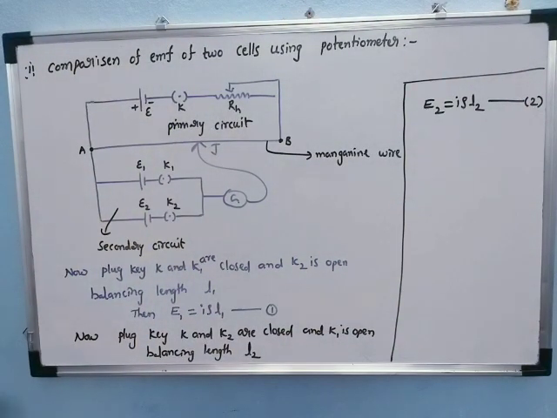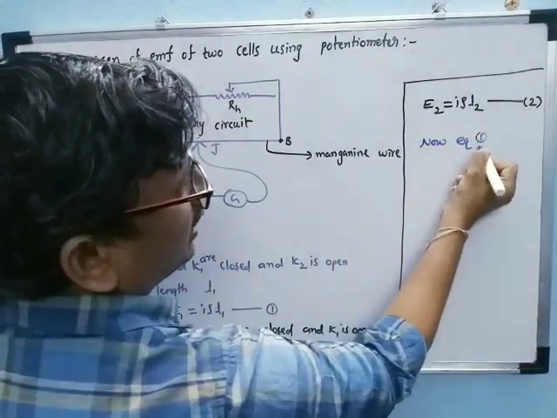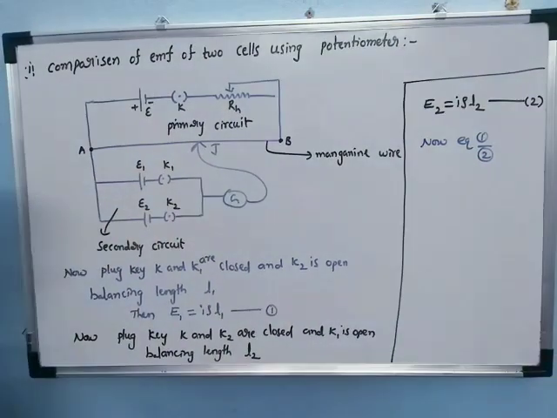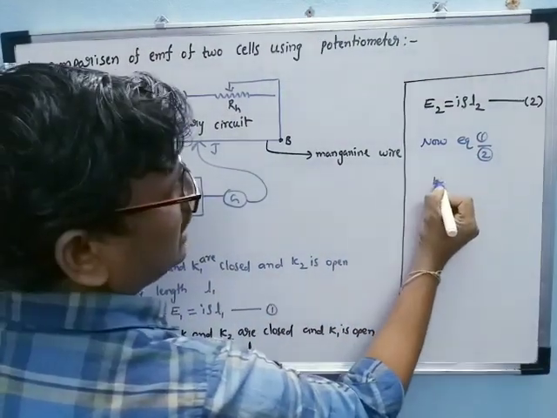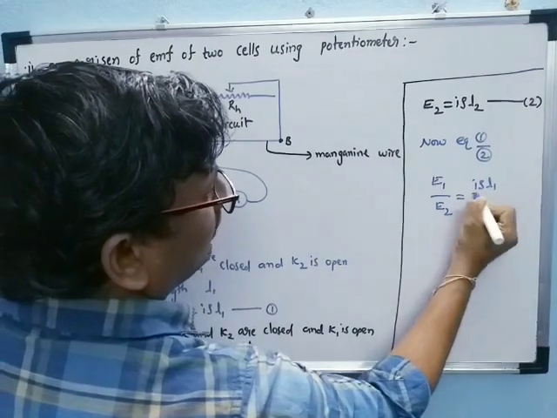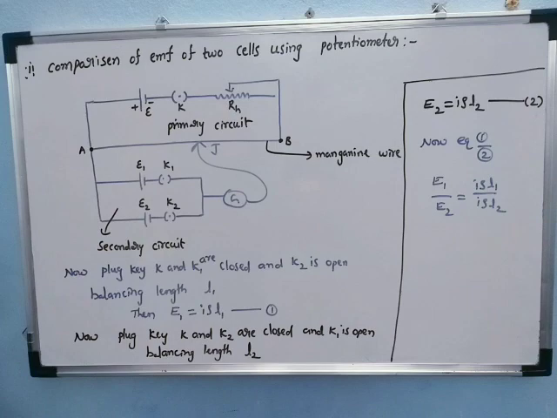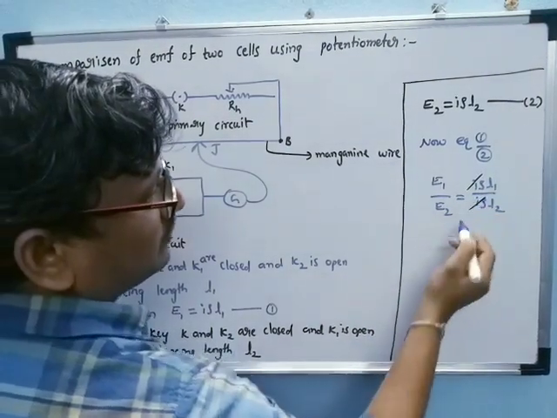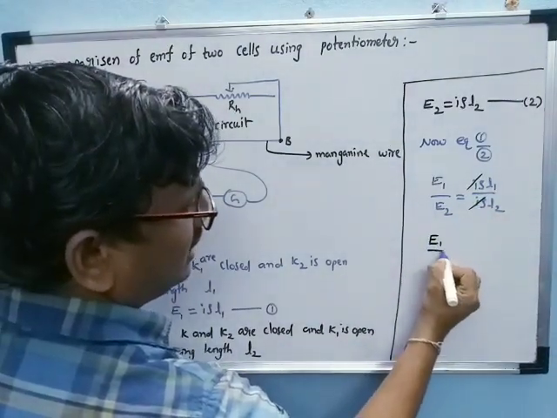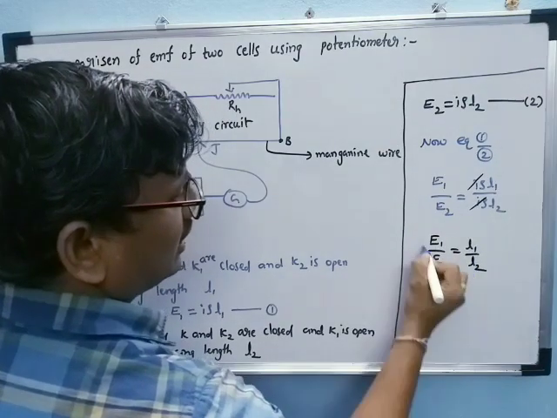Now dividing equation 1 by equation 2: E1 by E2 is equal to I rho L1 by I rho L2. Here the I rho will be the same, so it cancels. Then we can write E1 by E2 is equal to L1 by L2.